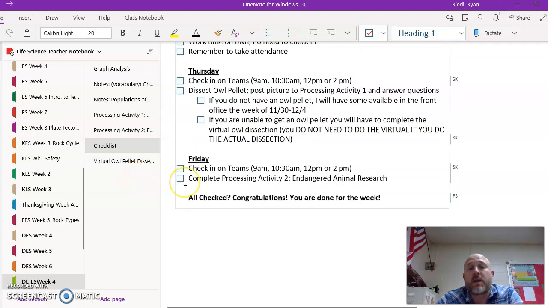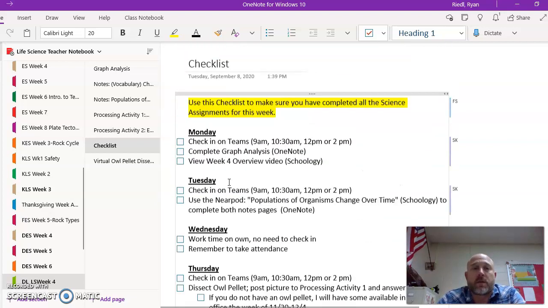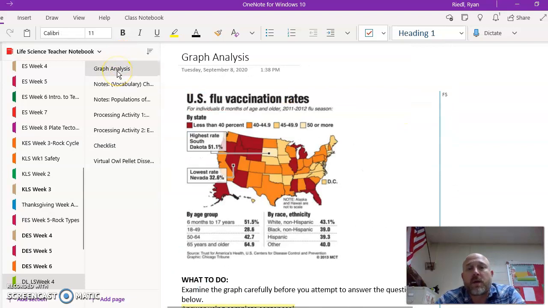And then on Friday, after you check in on Teams, we'll go through and talk about the processing activity 2. You got a little research paper you got to write, and I'll go through all that as well. So let's take a look at what we have, each of these things.